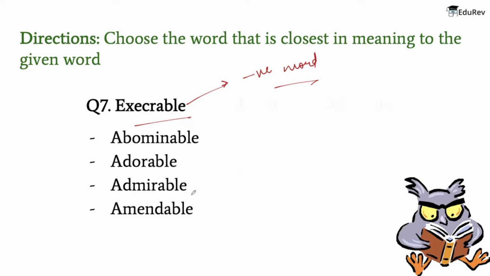Okay, now an example can be that it's an execrable wine, that is extremely bad, unpleasant wine. Now the meaning of the words that are given: number one is abominable. So abominable means very bad. Next is adorable. Adorable means inspiring great affection or delight. The third word is admirable, that is arousing or deserving respect and approval. And the fourth word is amendable, that is make minor changes to a text or a piece of legislation, etc., in order to make it fairer, or you can say more accurate.